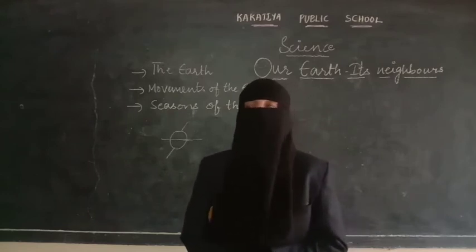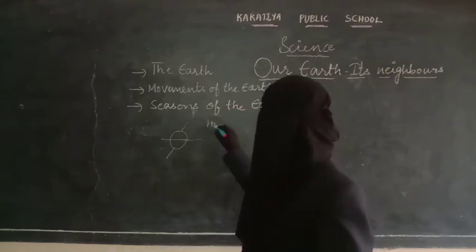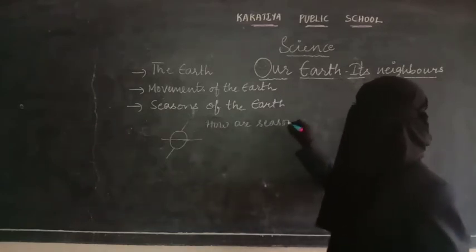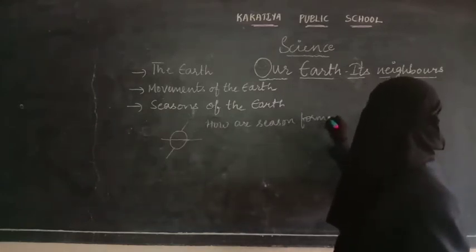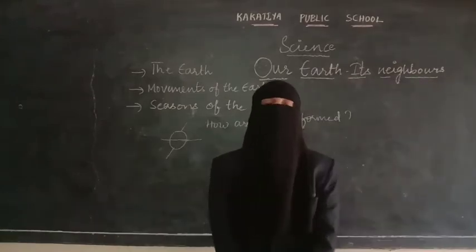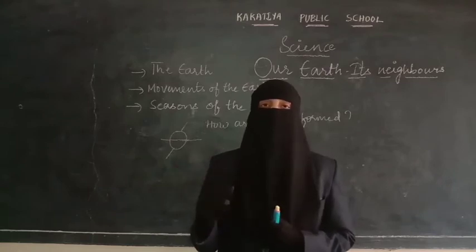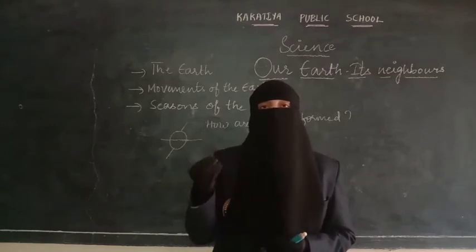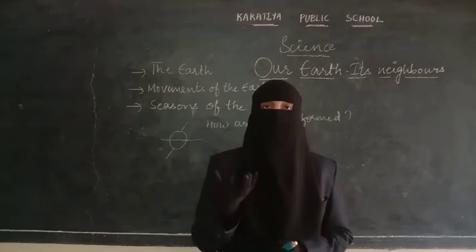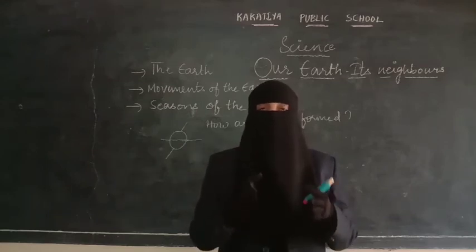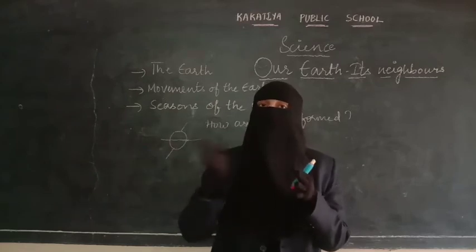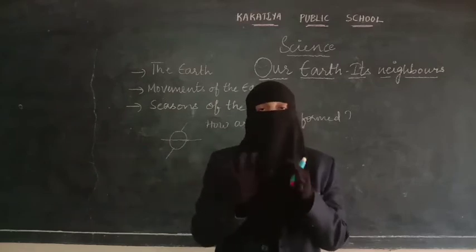Now let us see how seasons are formed. Formation of seasons takes place because of the movement of the earth, because of revolution. When the North Pole is towards the sun, the days are longer here, and as the sun rays directly fall on it, it will be summer season. And as South Pole is away from the sun, there will not be much daylight.